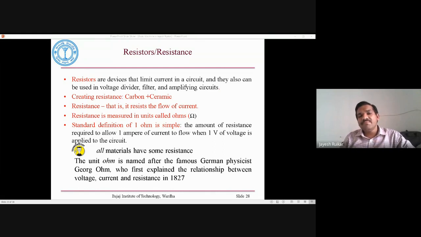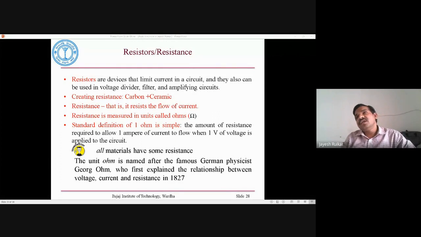For example, good conductors like copper or aluminum have some small resistance, but compared to other materials they have good conduction, so you can say they are excellent conductors. Even carbon is also an excellent conductor.